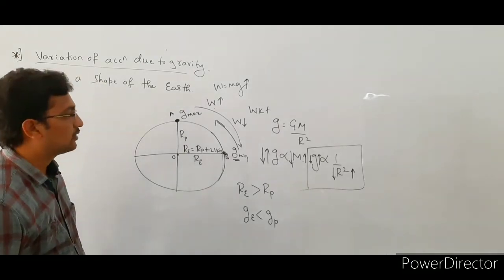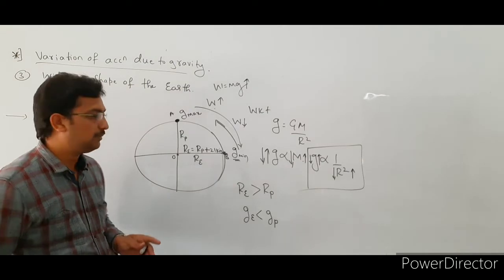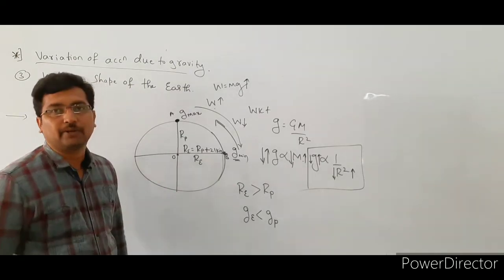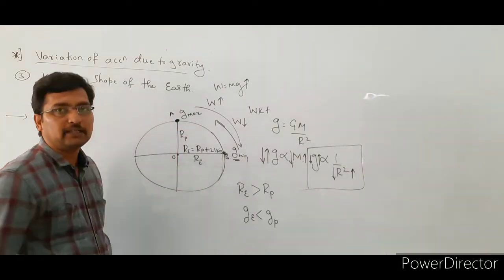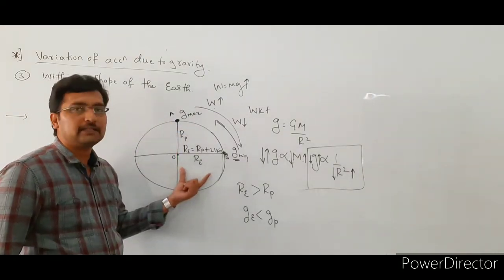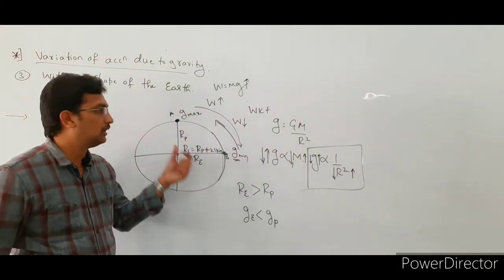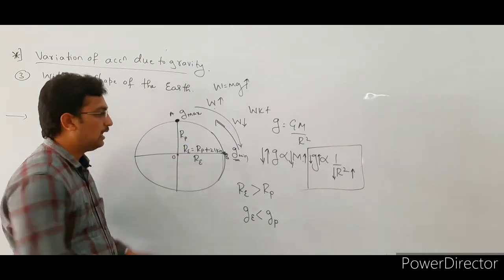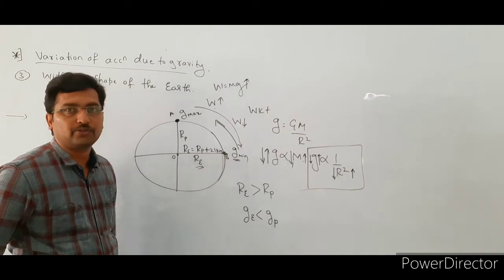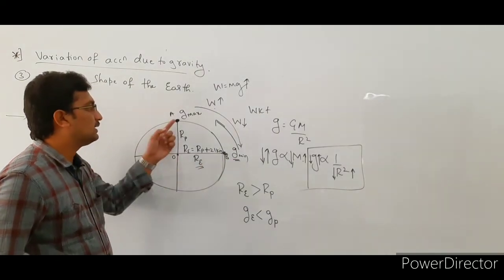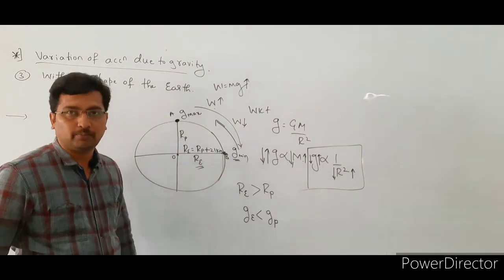Actually, the earth is not spherical in shape, it is egg shaped, right? So this is the equatorial radius and this is the polar radius. The equatorial radius is 21 km longer than the polar radius. So here the r value is more, then the g value is minimum at this position. If the r value is less, the g value is maximum at the poles, right?